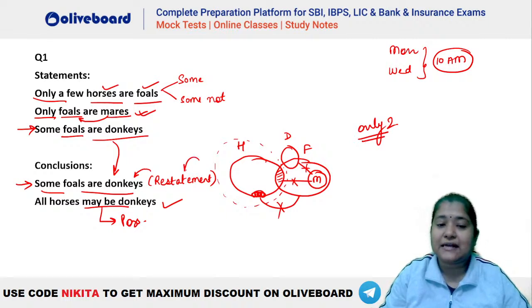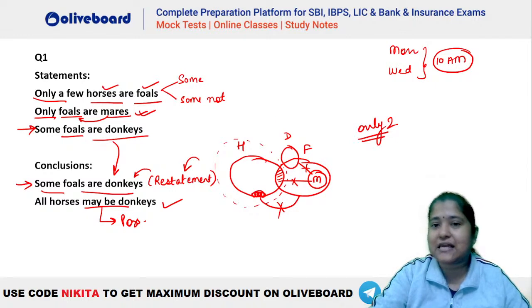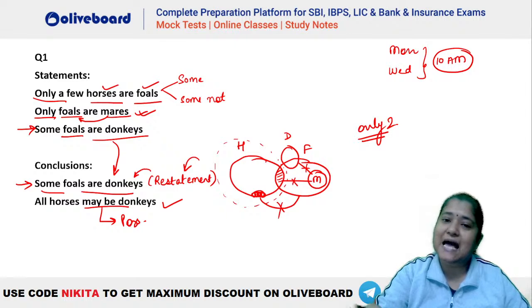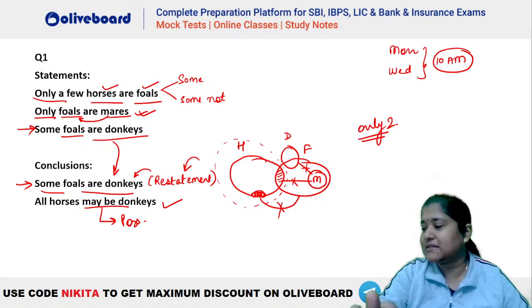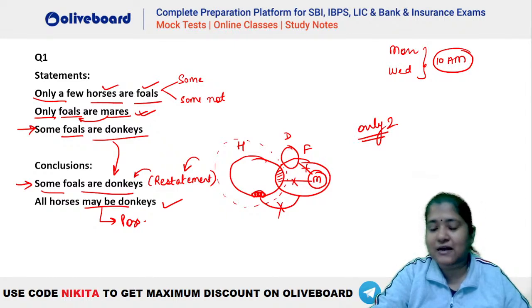Now what did we learn here? Always remember that a restatement is never taken as the right conclusion. Okay? Restatement means exact same statement. It should not be like, let's say we have some foals are donkeys and in the conclusion it is given few foals are donkeys or few donkeys are foals, then that would have been correct, isn't it? So restatement is exact same words, exact copy paste. Exact copy paste should not be the right conclusion.